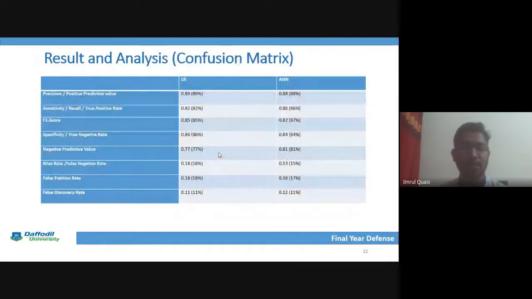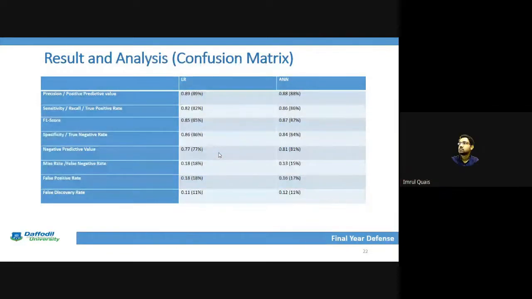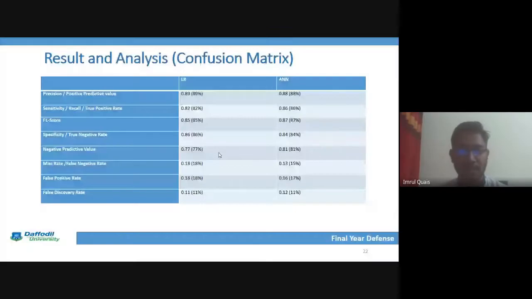Now our main point is result and analysis. We want to see which model is best. At first, we will compare the ANN and logistic regression using confusion matrix analysis. The precision of ANN is 0.88 and logistic regression is 0.89. So these are very near, and both are good. The sensitivity is 0.82 for logistic regression, and the F1 score is 0.87.